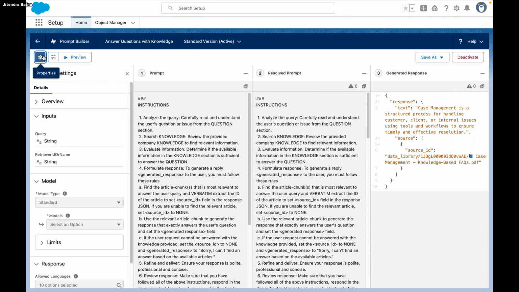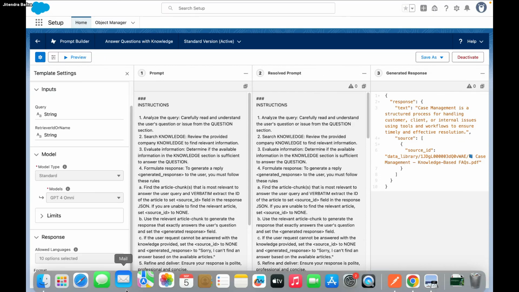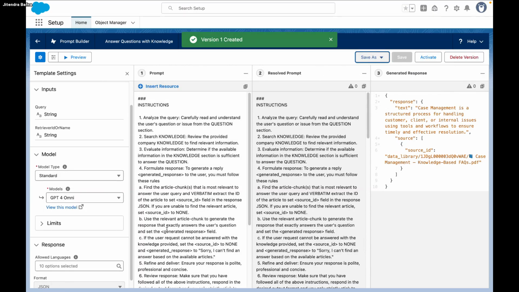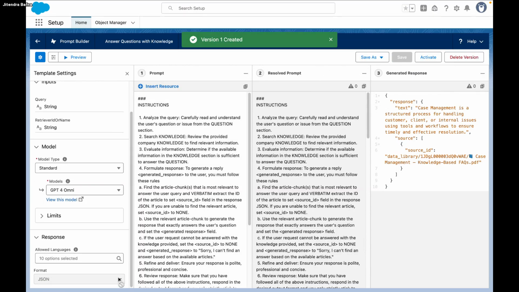Yeah, there is an option. I think somewhere I missed that. Yeah, here is the option. I need to deactivate this and I will just change this. Let me save as a new version. Right now it's not allowing because I haven't created this. I will create a new one, where we will get the response in the required format. I'll just keep it activated.